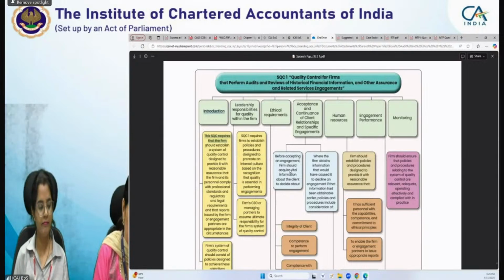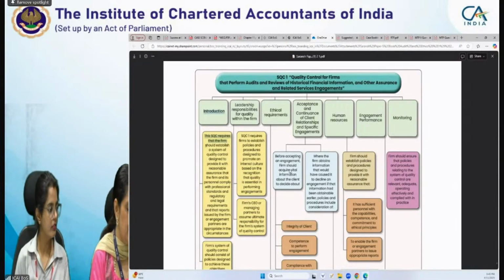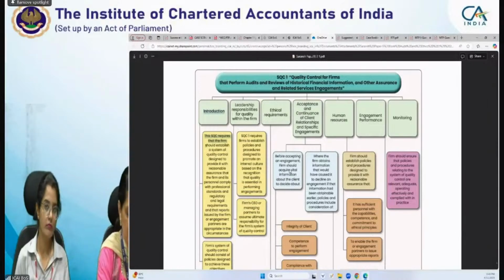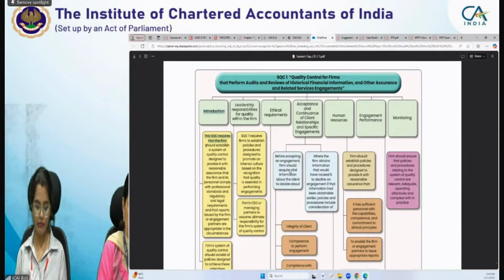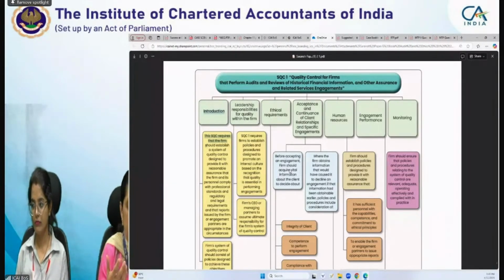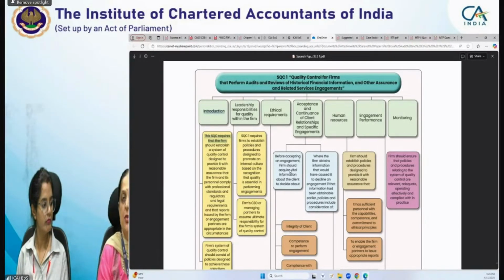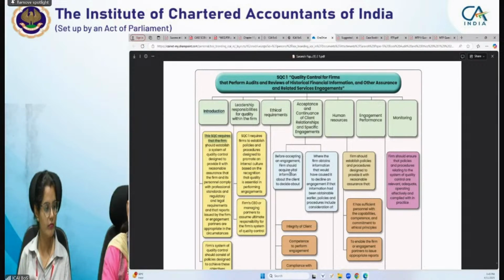Okay. So a question can be based on any of the elements or ethical requirements. It can be asked in the form of acceptance and continuance of client relationship and specific engagement. So pointers can be like, if you are talking about SQC1, regarding integrity of a client, what are the matters the auditor should consider? So this can be a question which you need to answer on the basis of SQC1. That for integrity in view of SQC1, what are the matters the firm needs to consider?